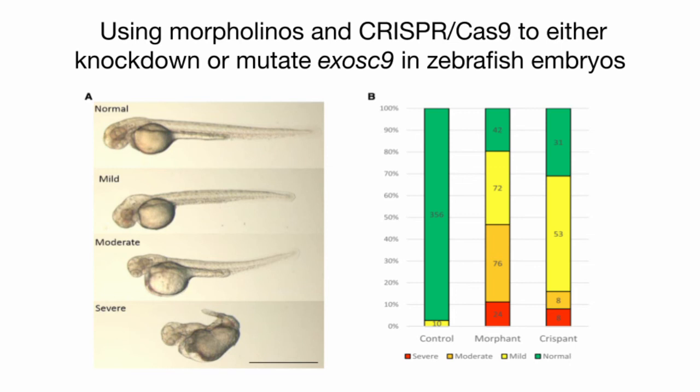The morphants were zebrafish that have a morpholino introduced, and crispants were zebrafish that were subject to CRISPR/Cas9-mediated knockdown. Researchers classify mildly affected embryos as ones with smaller heads and eyes. Severely affected embryos have smaller than normal eyes or no eyes at all, a very small head, and a truncated body. As you can see in Figure 6b, this compares the relative distribution of morphological phenotypes in EXOSC9 morphants and crispants.